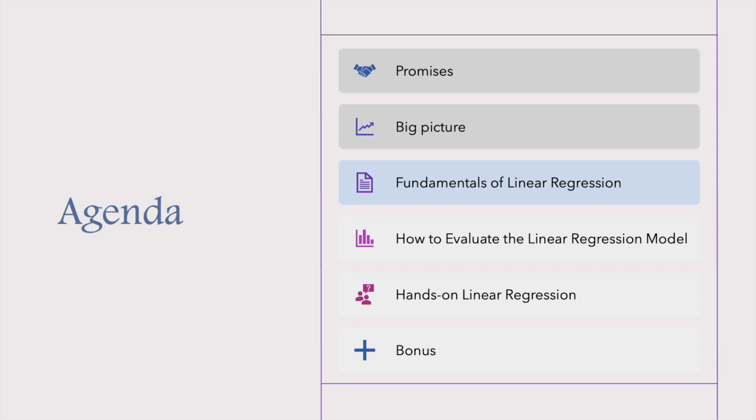Now let's look at the fundamentals of linear regression. This is quite important. If you understand these fundamentals, you will understand the topic. And also in the interview, linear regression related questions can be asked. So please concentrate on this part.